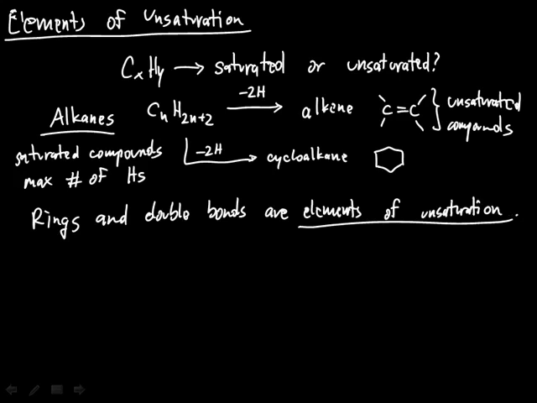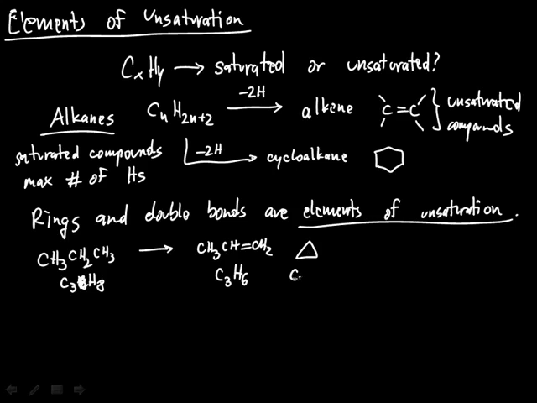For example, we can get from a saturated structure of propane, this is C3H8, into several unsaturated structures such as propene, which is C3H6, or cyclopropane, which is C3H6, or cyclopropene, which is C3H4.